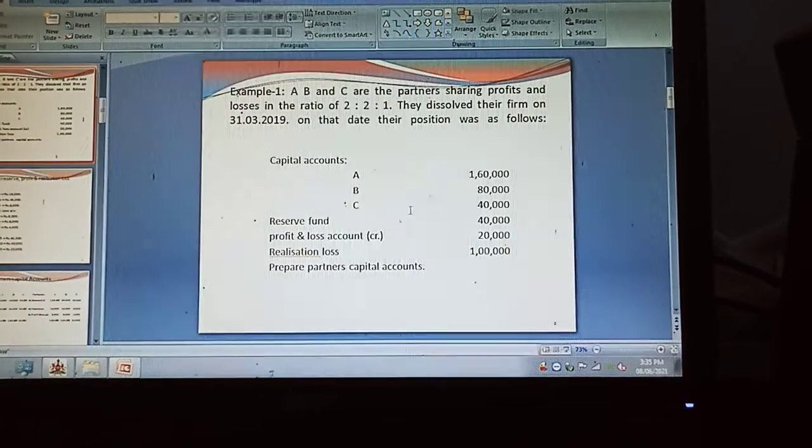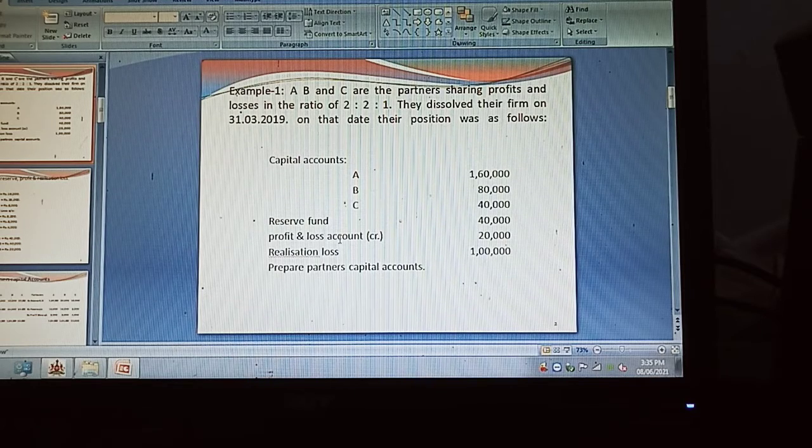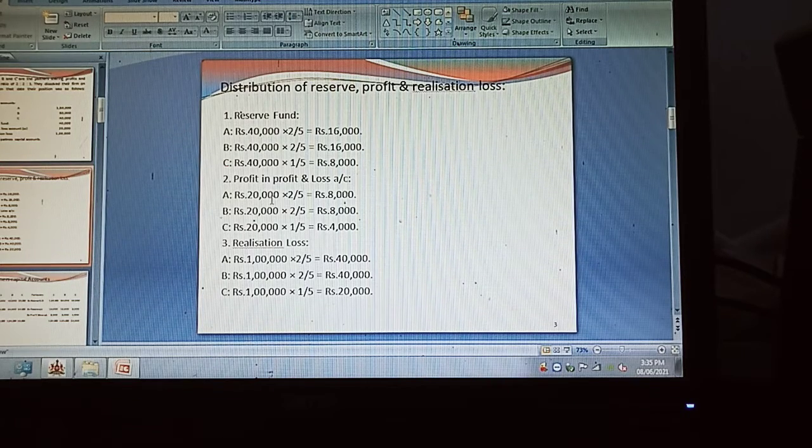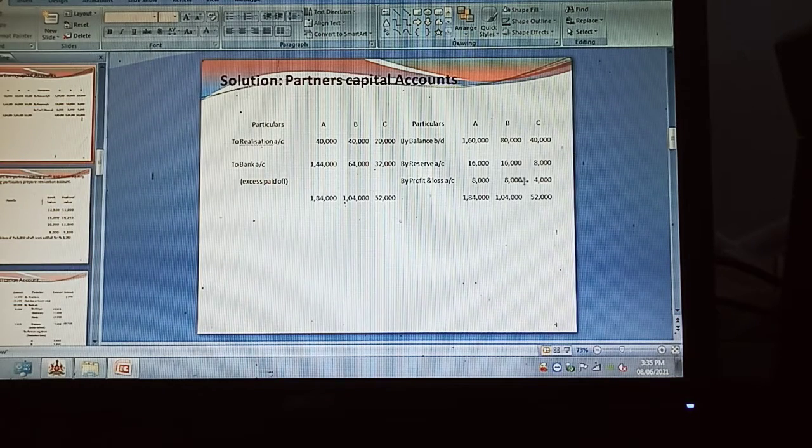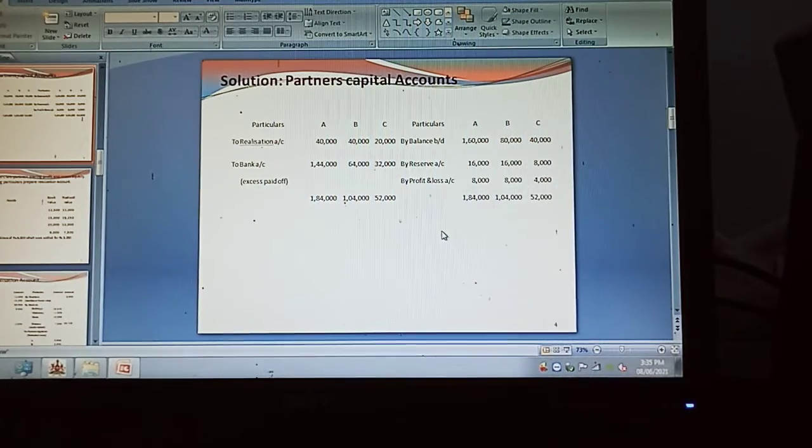At the same time, in the problem, the profit and loss account balance of 20,000 is given. Credit means profit; if it is debit, that is loss. Now it is also shared in the 2:1 ratio. A 20,000 into 2/5 comes to 8,000, B 8,000, C 4,000. It is also required to credit to the capital accounts of the partners 8,000, 8,000, and 4,000.